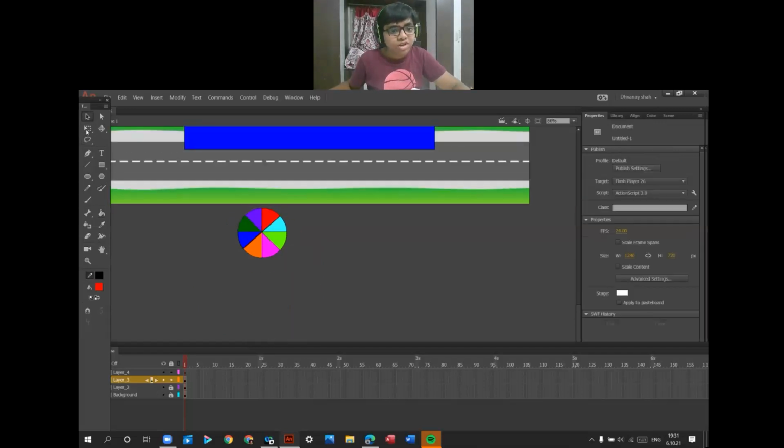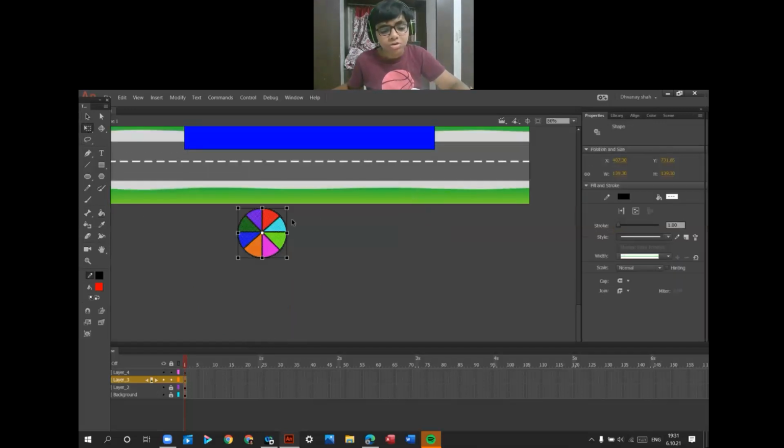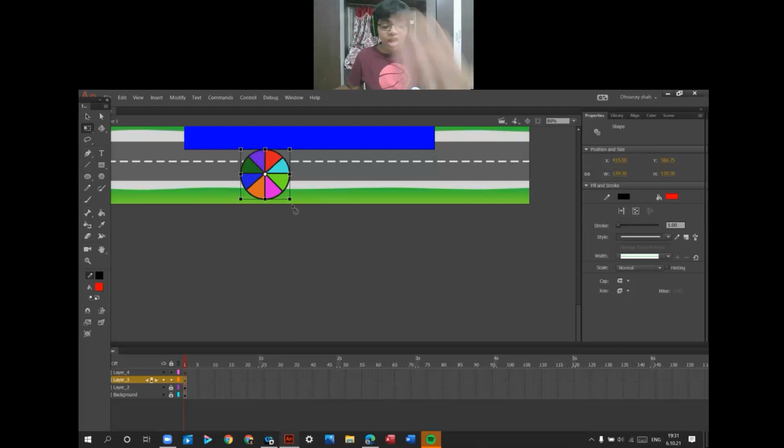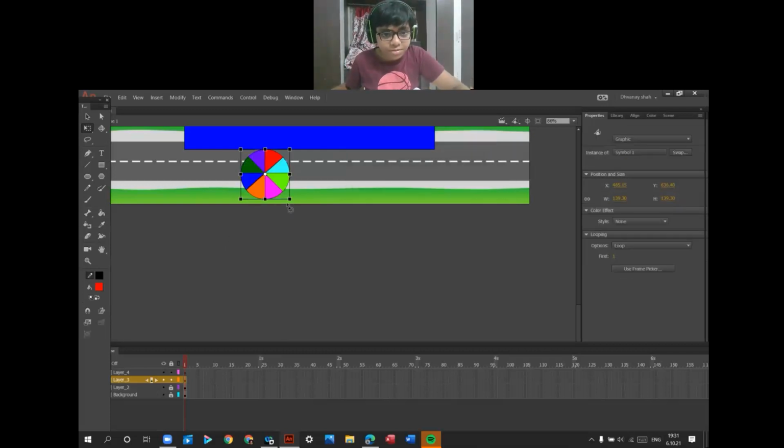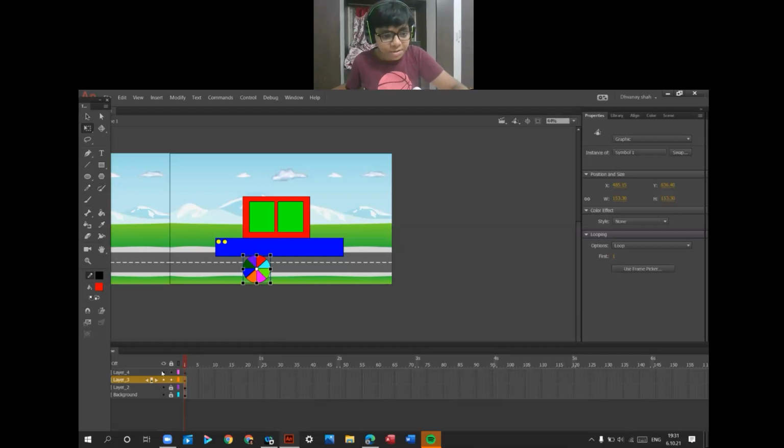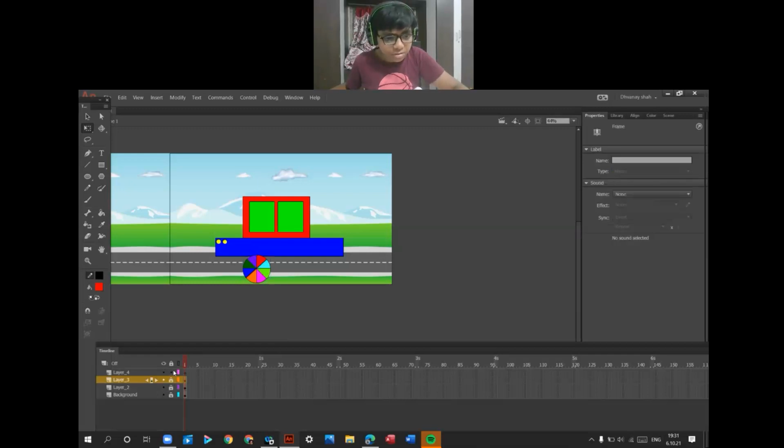Now, using free transform tool, shortcut key Q, go here, press F8 for symbol. Click on OK. I will enlarge this size. Copy it by pressing Ctrl C. I will paste it in layer number 4.